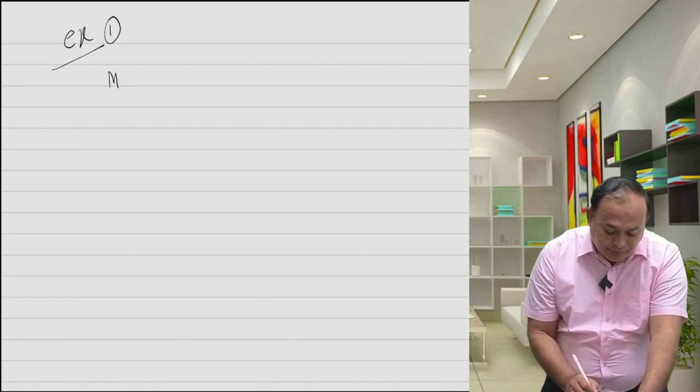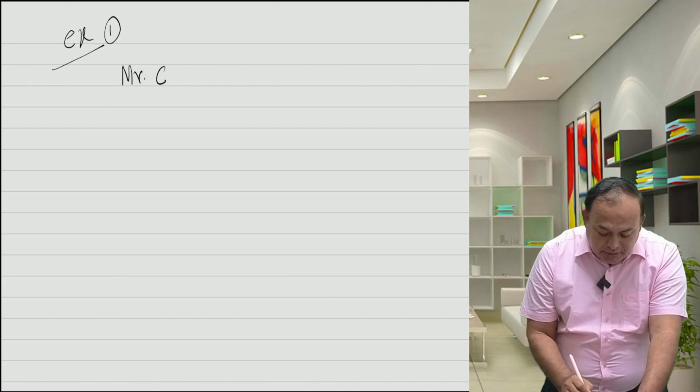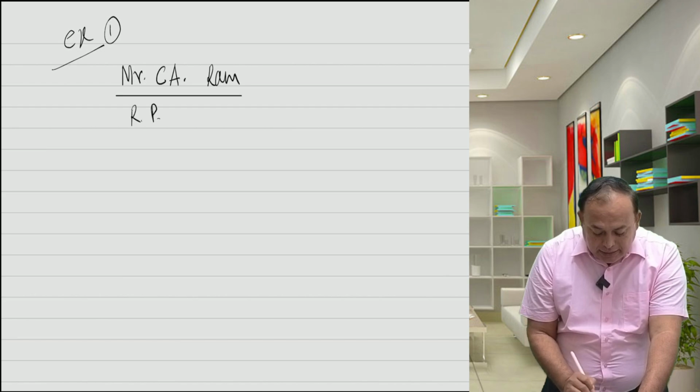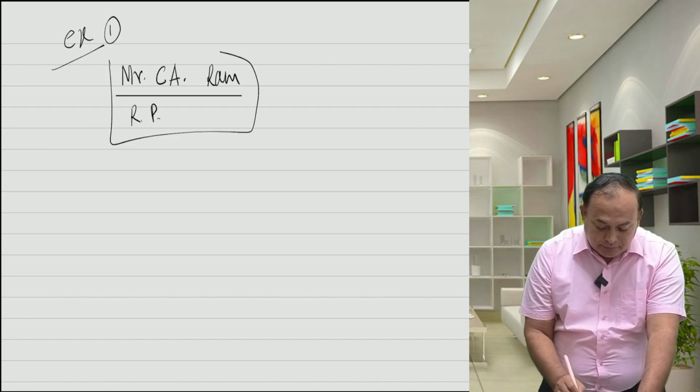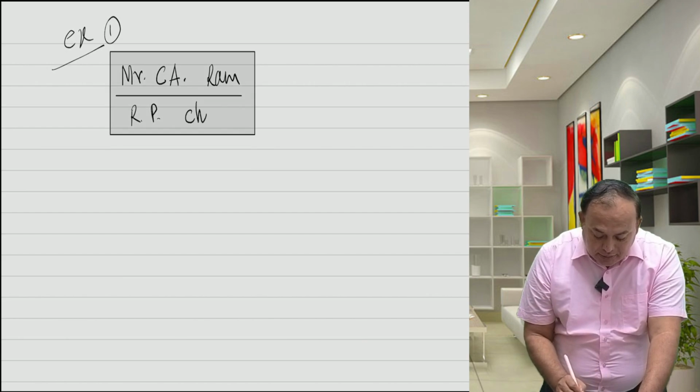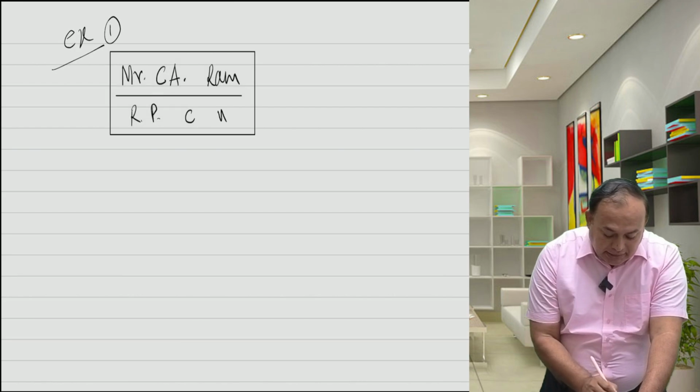Let us say Mr. CA Ram, who is a practicing chartered accountant, a registered person in Chennai.